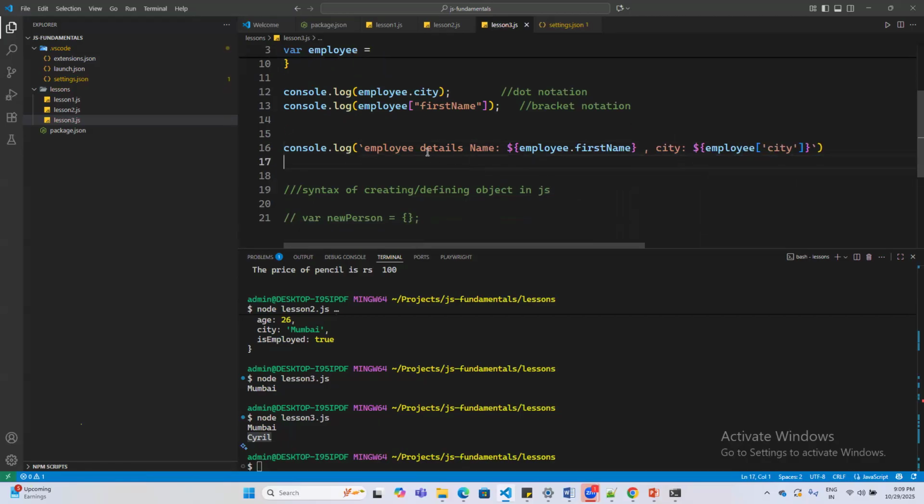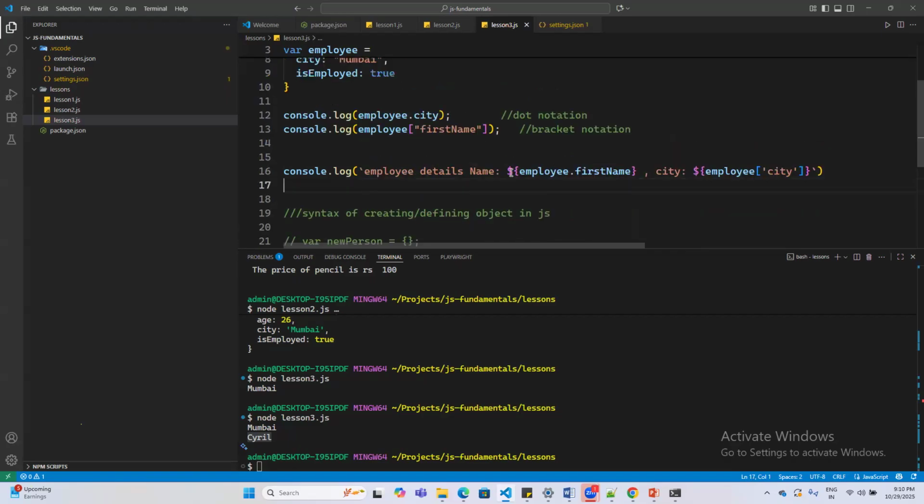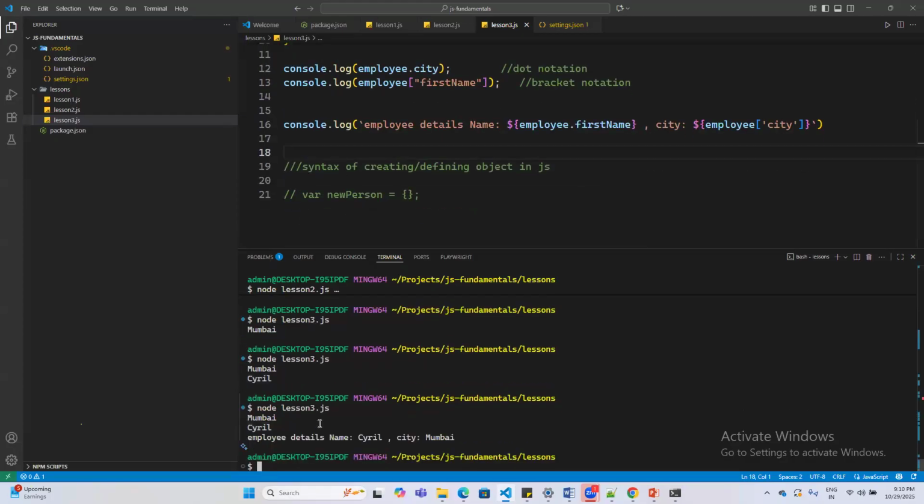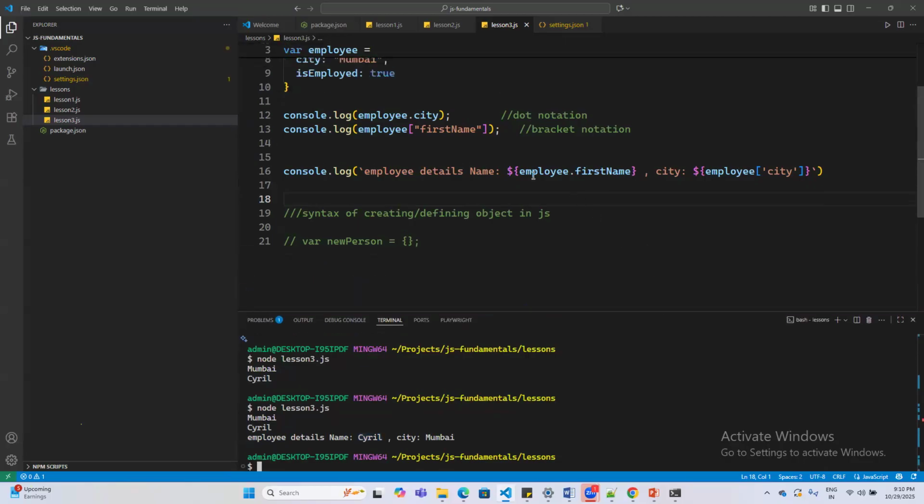Okay, so we just combined string interpolation, and instead of the variable, I'm calling the variable using two different kinds of approaches. One is using the dot notation, the second using the bracket notation, right? And if I just rerun this again, I get the entire details. Employee details name colon is the variable that I passed, comma city Mumbai. Okay, so whatever works for you. That's why I told you I would be using this kind of approach, because this is more readable for me when I read some code, right?